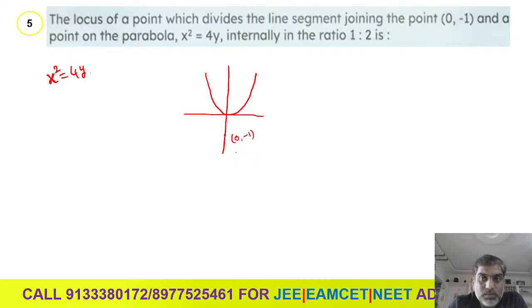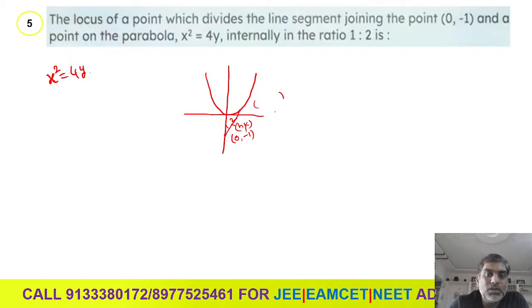And a point on the parabola x square is equals to 4y. Let us take any point on the parabola, suppose here. These 2 points are connected. The locus of the point which divides these 2 points internally in the ratio 1:2. Suppose the dividing point is h comma k, dividing in the ratio of 1:2.